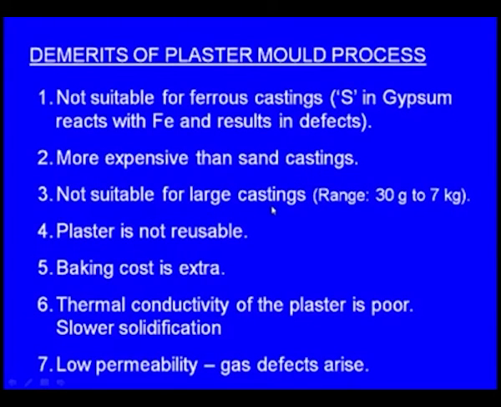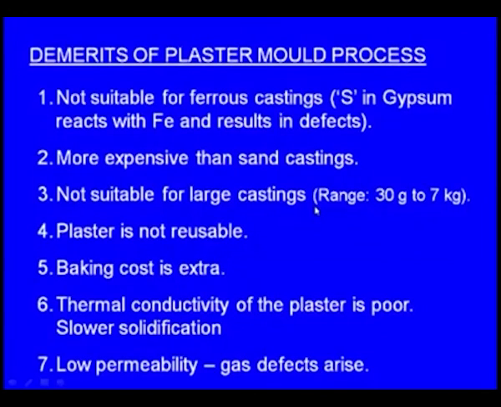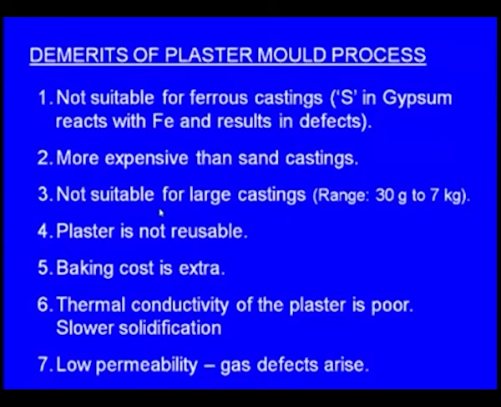Not suitable for large castings. This can be used for making small castings and also to some extent medium size castings, say maybe 30 grams to 7 kg. Beyond that, it is not possible to make the castings with the plaster molding process. Next, the plaster is not reusable like the sand in the sand casting process. No, it is not reusable. Next, it has to be baked. After the plaster is set around the pattern, it has to be baked. For that we have to use an electrical furnace, and that consumes time, which means production time is increasing.